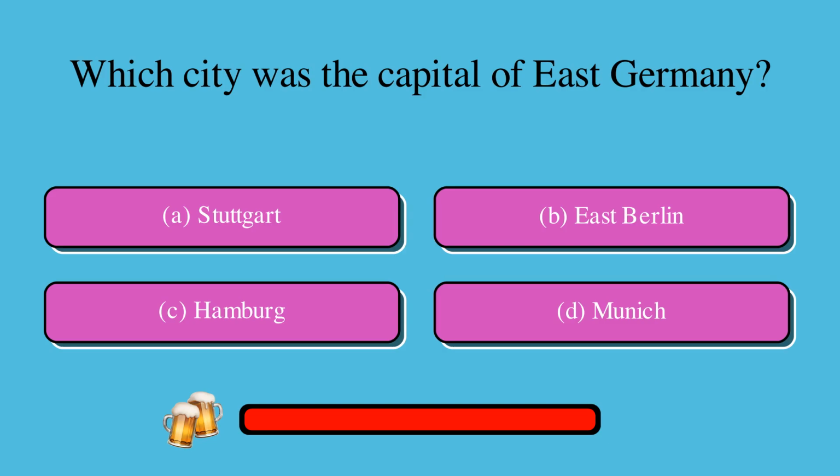Which city was the capital of East Germany? Is it A, Stuttgart, B, East Berlin, C, Hamburg, or D, Munich? The correct answer is B, East Berlin.